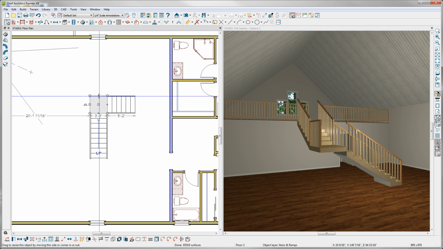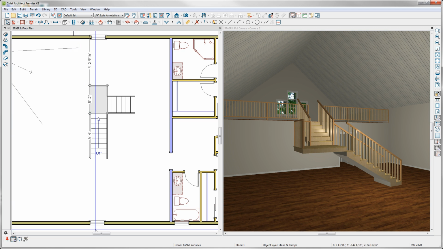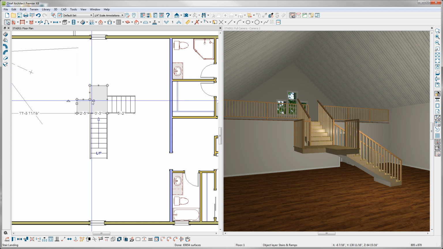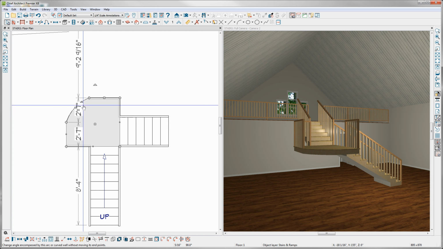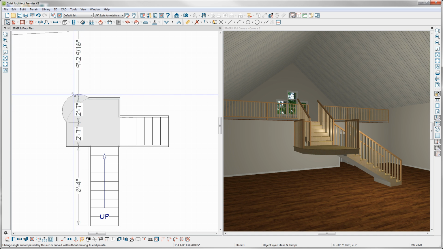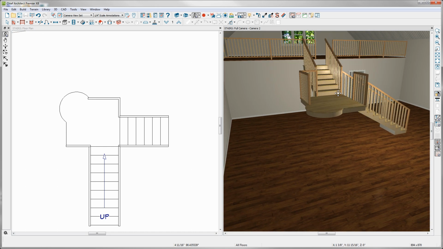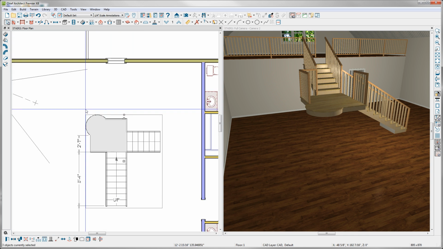one specific edge. Like many of the polyline-based objects, you can also edit the size or shape by using the Edit handles, including using the Break Line tool to add breakpoints or corners. You can also use the Change Line to Arc tool in your toolbar at the bottom to curve one of the edges. Once it's curved, I can use the small triangle edit handle on the arc to adjust the arc's radius. Here in my camera view, if we take a look down onto our landing, you can see that I've reshaped it. Back in the floor plan view, I'll go ahead and delete both of these stair sections and the